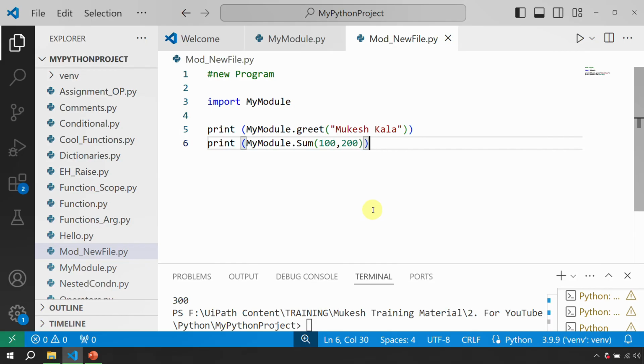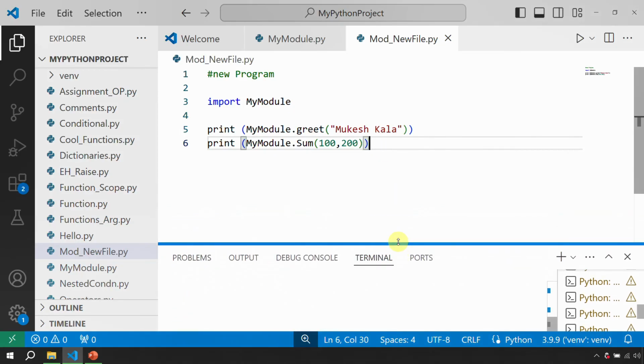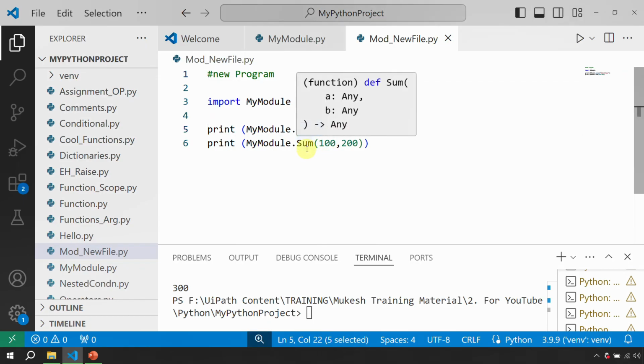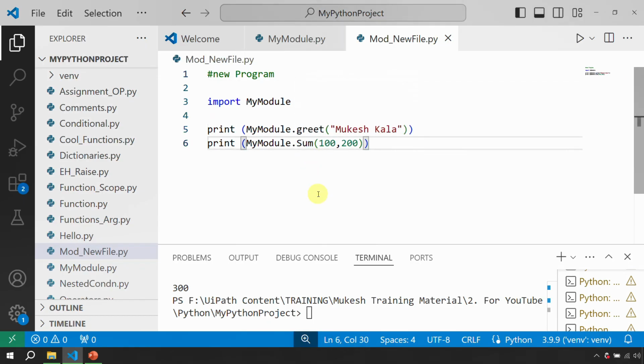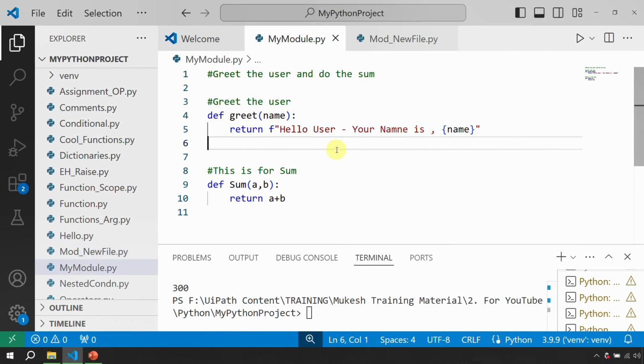Now what is the benefit here? The benefit you should realize is, tomorrow in case you want to change this output, and assuming that this same new program is used by, let's say, 10 developers who have utilized your same modules and same function. If I am not using modules, and some change happens, all these developers have to go and change the code. However, when you are using modules, you just have to change the module and everything else is taken care of.